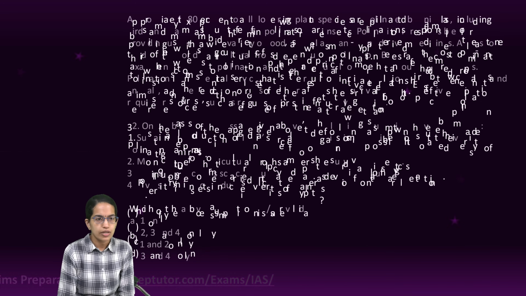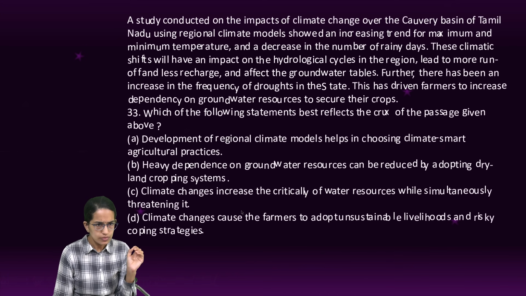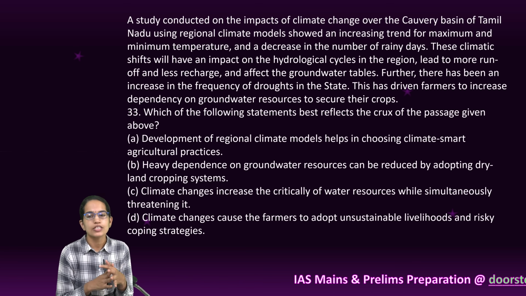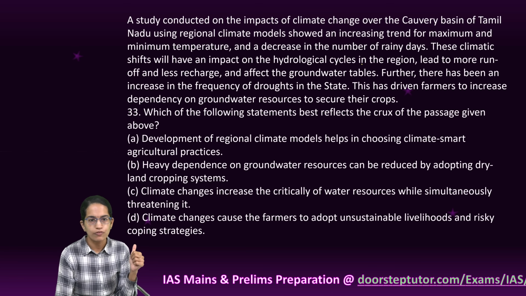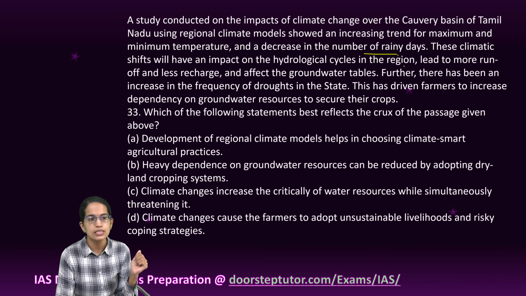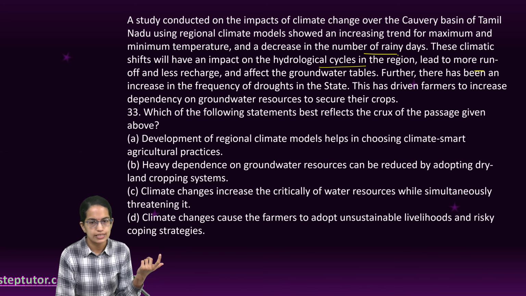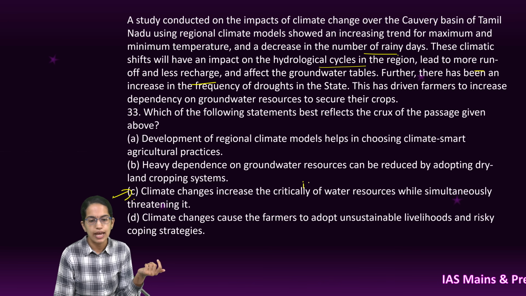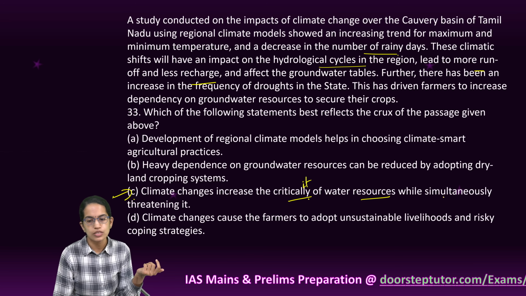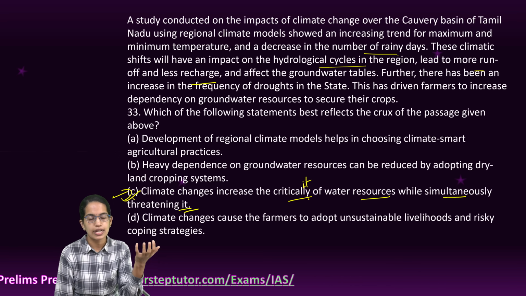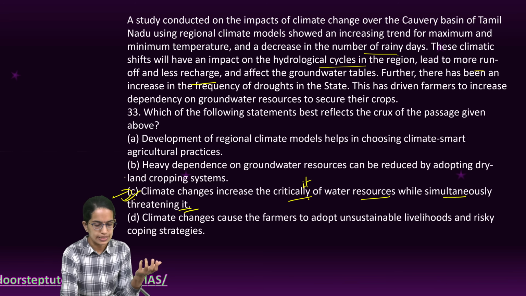Coming next, we have another question. The next question is on climate change, the study of the impacts of climate change on Kaveri Basin, and it shows that there is an increasing trend of temperature and a decrease in the number of rainy days. The climate shifts impact the hydrological cycle and lead to more runoff and less recharge. Now this implies that climate change increases the criticality, sorry, it's misprinted here, the criticality of water resources while simultaneously threatening it as well. So C is the right option, and that is the basic idea behind the whole passage.